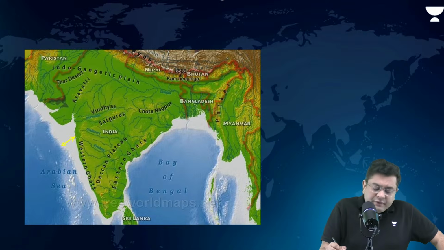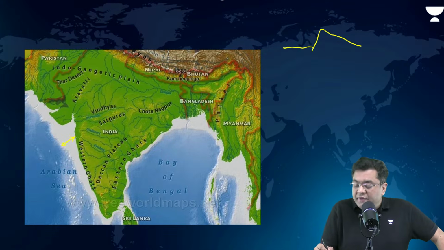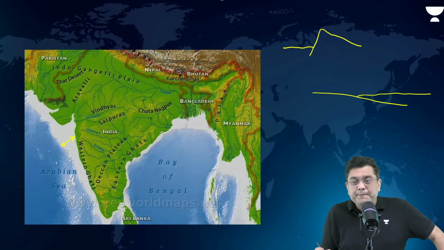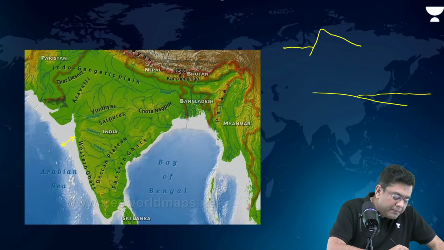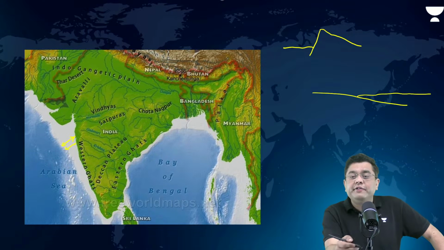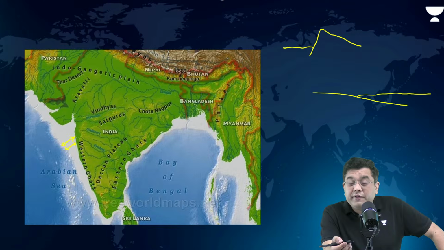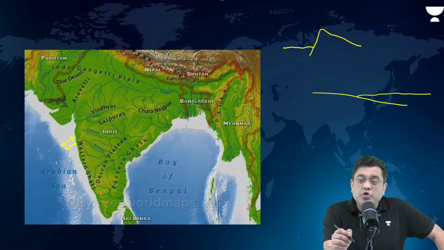The Western Ghats are a mountainous feature, and then you have the sea, whereas the Eastern coast is a plain-like feature, and then you have the sea. Still, the continental shelf is much wider across the western coast, whereas across the eastern coast it is much narrower.